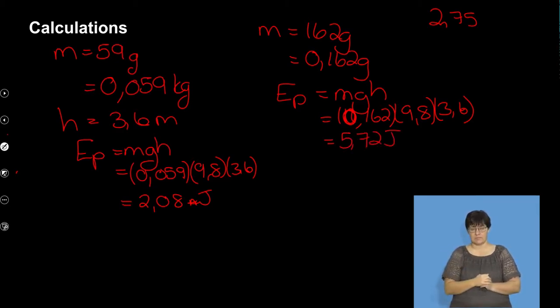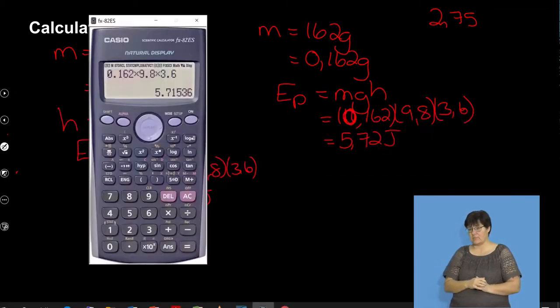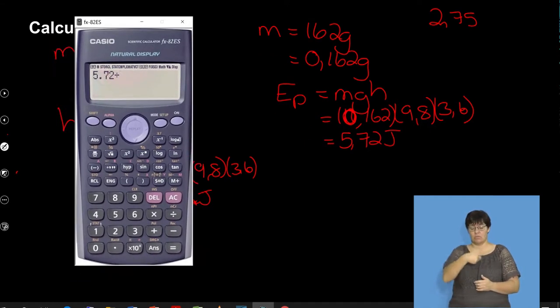All right, so heavier mass, bigger potential. Now what I'm going to do here is I'm going to take that 5.72, divide by the 2.08, and see if I get 2.75. And then I'll explain to you why I'm doing that. So 5.72 divided by 2.08, 2.75. What that means for me is that potential energy is directly proportional to the mass.